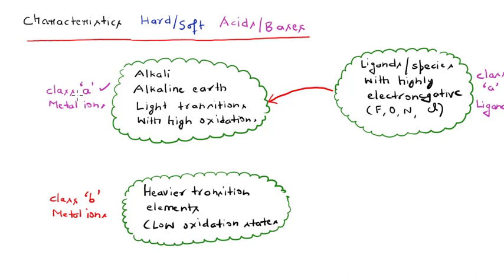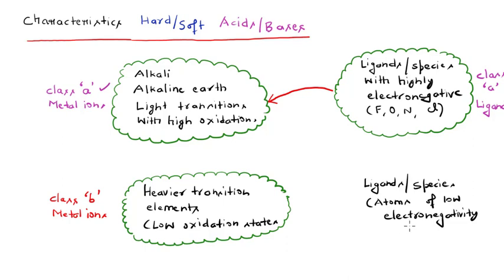Now, as far as the second class of ligands is concerned, it normally includes those species or ligands which contain atoms of low electronegativity. So let me write here: those ligands or species which contain atoms of low electronegativity are there in the class B type of ligands.